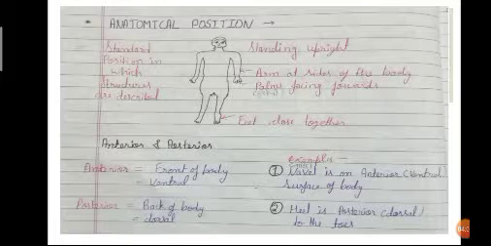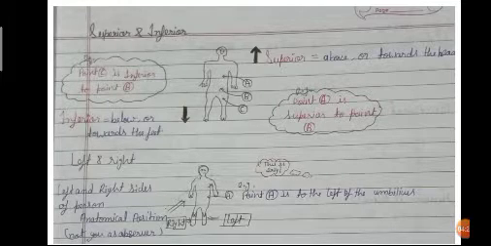Examples: the navel is on the anterior or ventral surface of the body. The heel is posterior, dorsal to the toes. Okay, this is a simple example. We will understand this anatomical position simply.